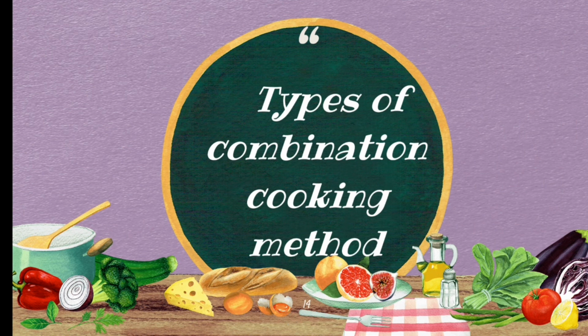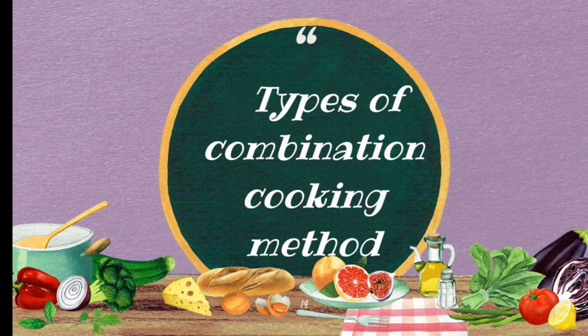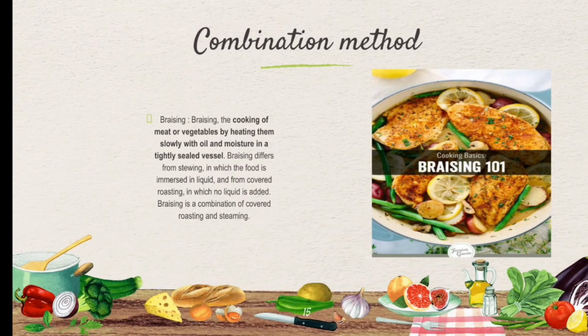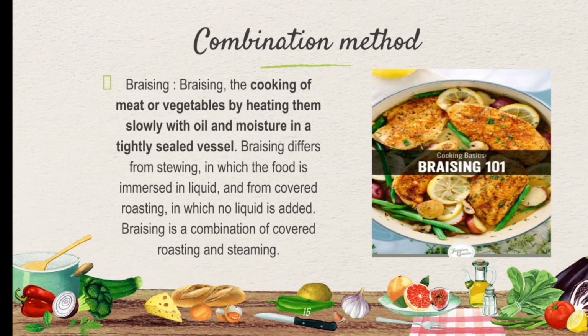Next, types of combination cooking methods. Under that, braising. Braising is the cooking of meat or vegetables by heating them slowly with oil and moisture in a tightly sealed vessel. Braising differs from steaming, in which the food is immersed in liquid, and from covered roasting, in which no liquid is added. Braising is a combination of covered roasting and steaming.